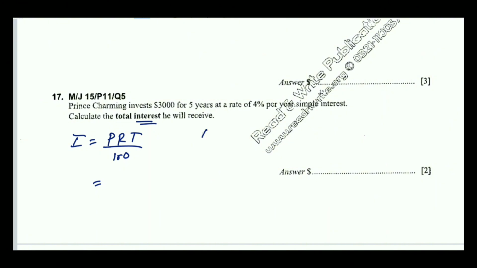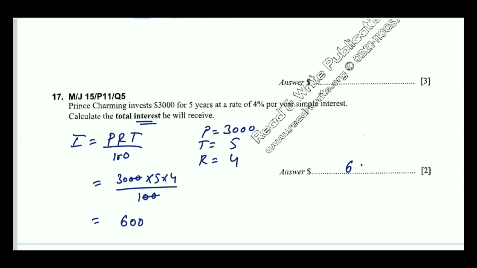Principal amount is 3,000, your time is 5, rate is 4. So 3,000 into 5 into 4 over 100. If you multiply it, you will get 600. So 600 is the total interest that he will receive after 5 years.